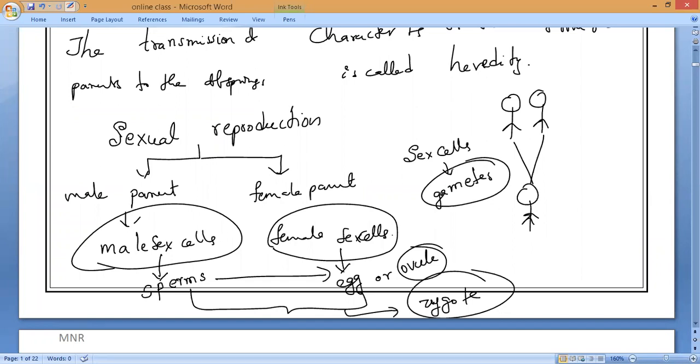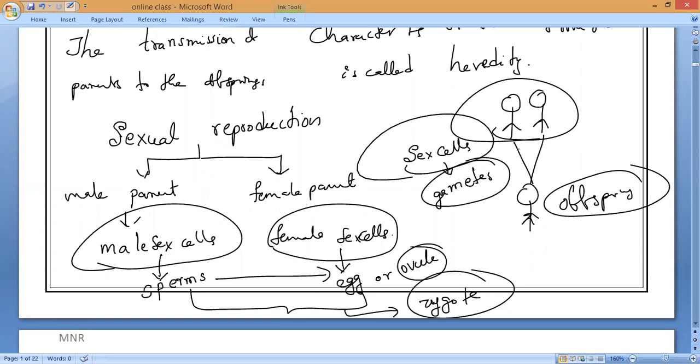They are the link between one generation and the next generation. From the parents to the offspring, the only link carrying the heredity information is the gametes. They will pass on the father's and mother's characters to the offspring.